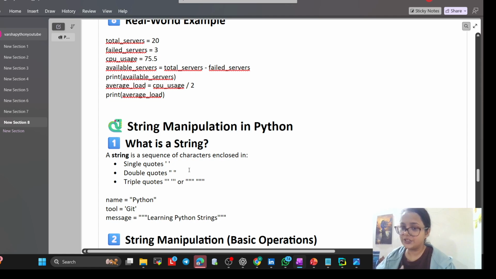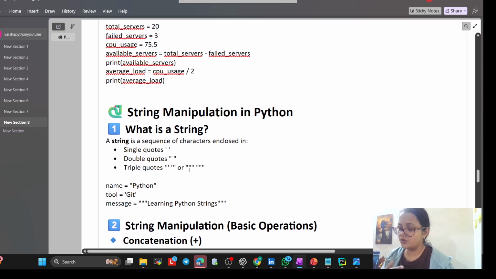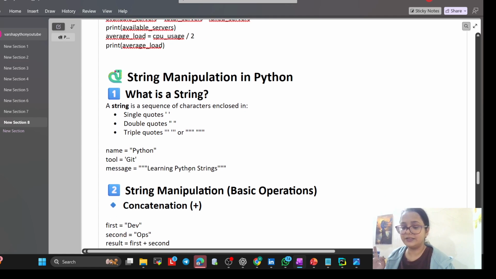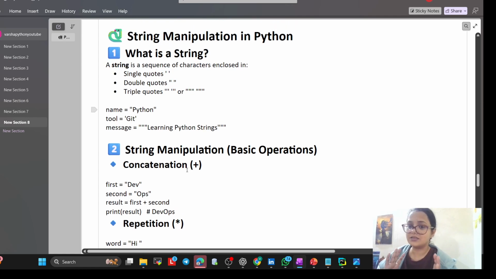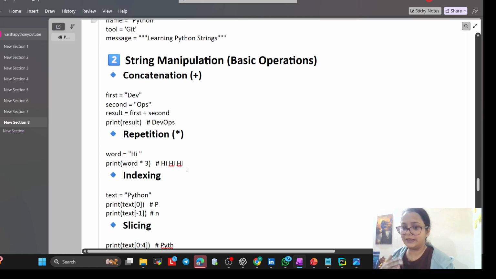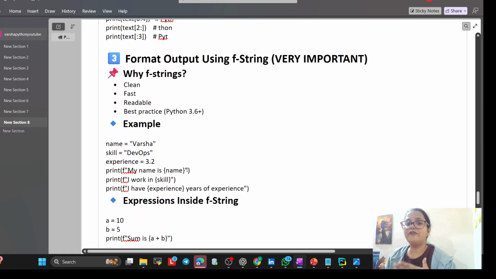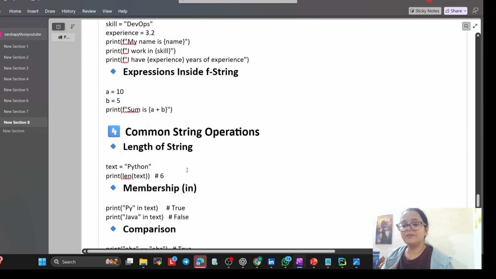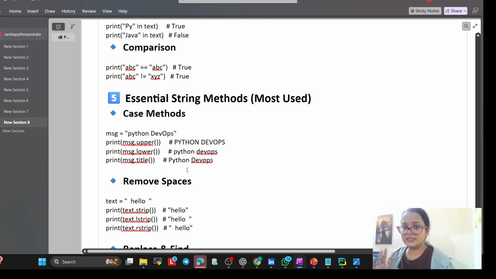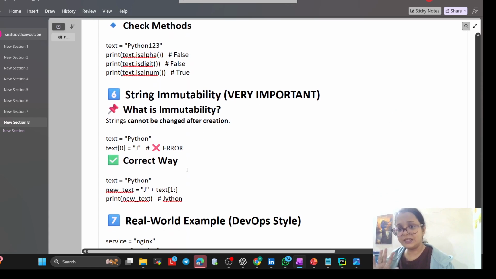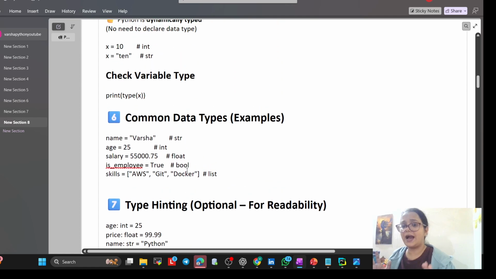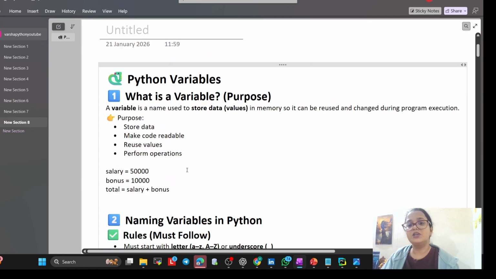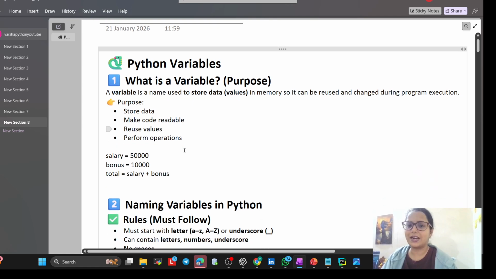Then string manipulation in Python. So that topic is new. So I will cover theory as well as practical. Not new, I have covered it in yesterday's class, but that was very little. So I will explain in more detail: what is a string, what is string manipulation, concatenation, repetition, indexing, slicing, and formatted output using f-string and expression, essential string methods, string immutability. What is immutability? So these topics today you are going to learn with me. So without any further delay, first start with variable.